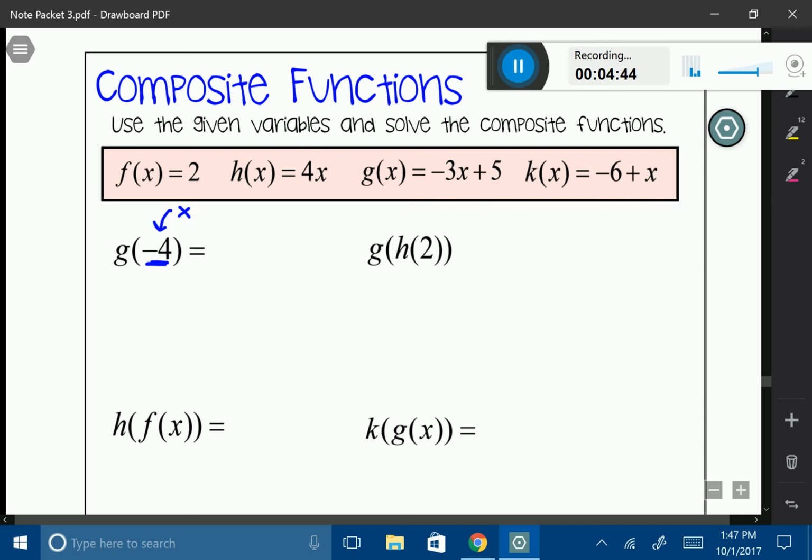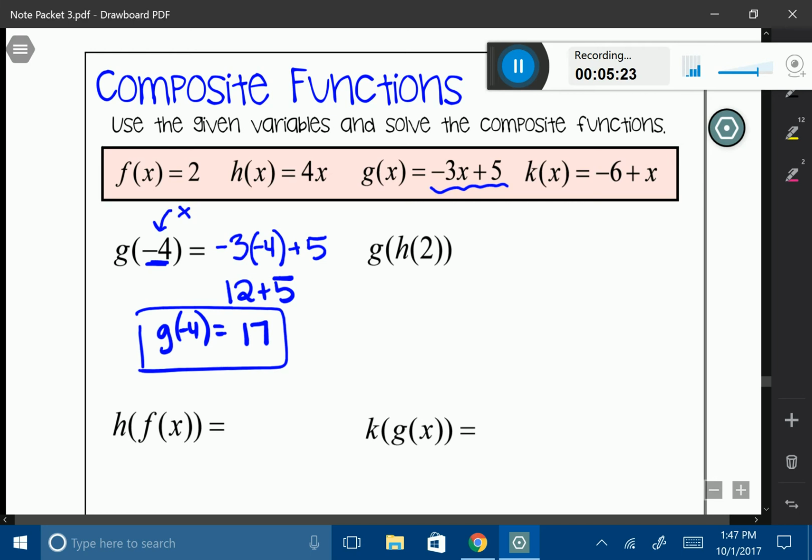So what I want to do is take my g of x function and substitute negative 4 in for x. So I'm going to say negative 3 times negative 4 plus 5. And I got that function right up here. That's my g of x function. So now that's going to be 12 plus 5, which is going to evaluate to 17. Therefore, g of negative 4 is equal to 17.